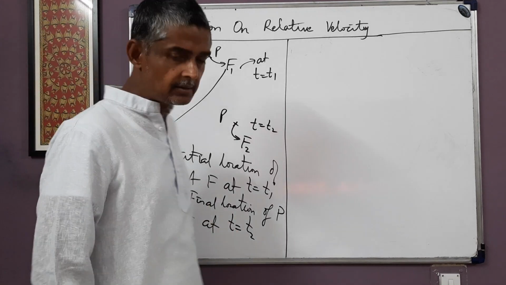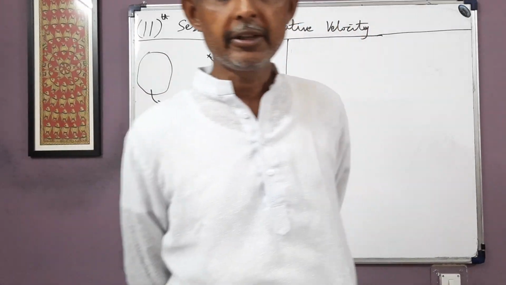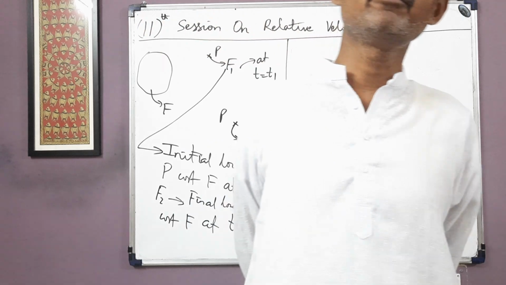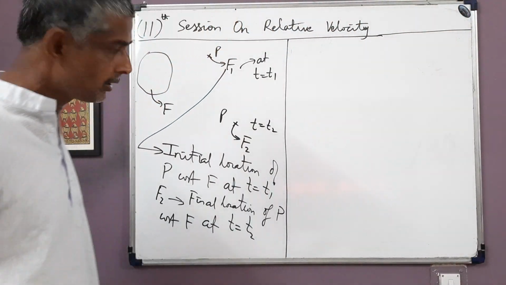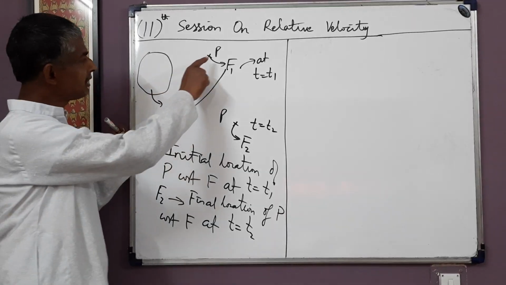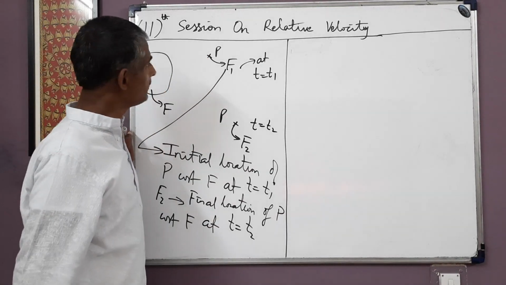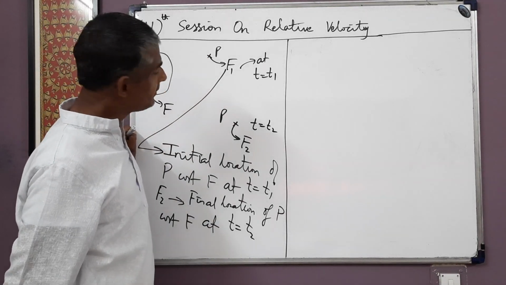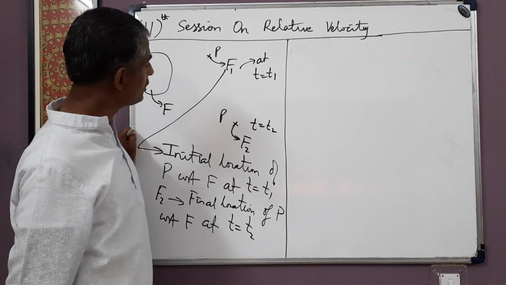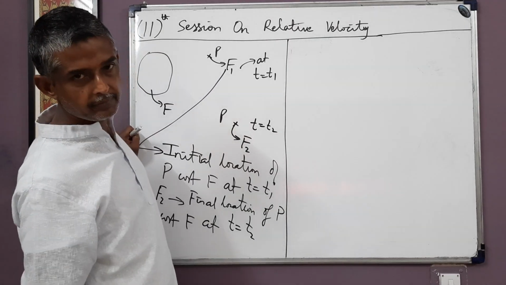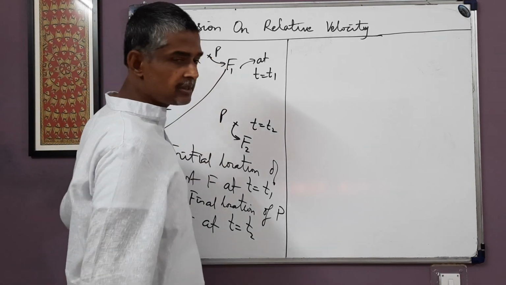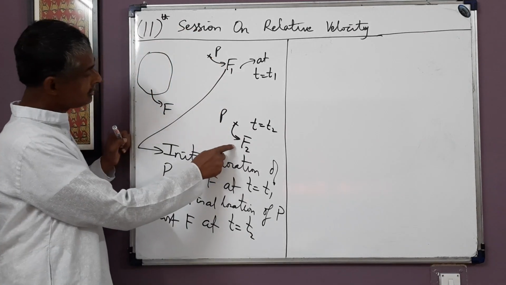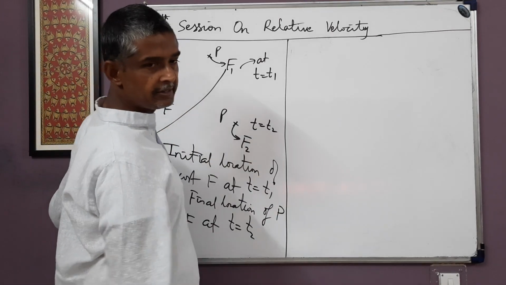Achha, one more thing arises. While measuring the displacement, we should also specify from which frame we are drawing the diagram. That is one other aspect also. So in this case, we are observing the point P from frame F, and at the same time, we are also going to draw the diagram from frame F. Okay, F1 is the initial location of P with respect to F at t = t1, and F2 is the final location of P with respect to F at t = t2.